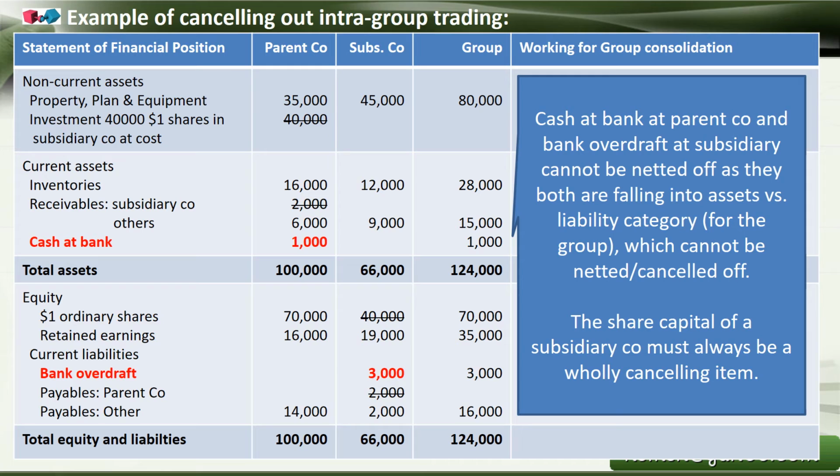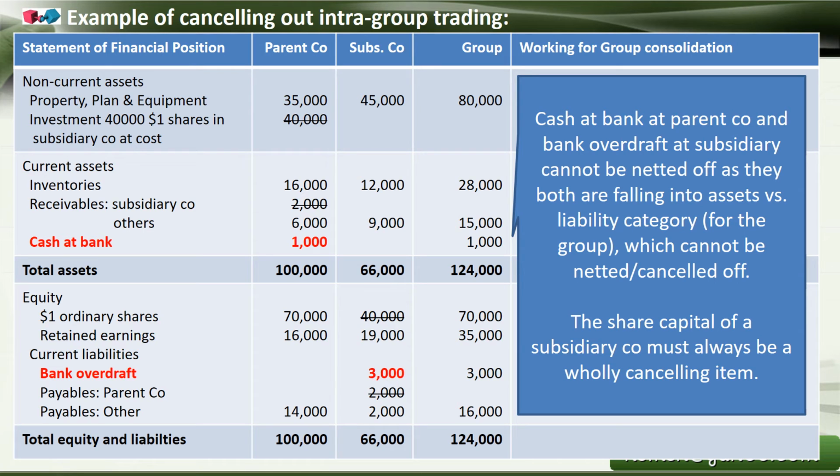So this is the explanation. Cash at bank at the parent company and bank overdraft at the subsidiary cannot be netted off, as they fall into assets versus liability. One side it is an asset, receivable from a third party, and the other side it is a liability towards the third party.